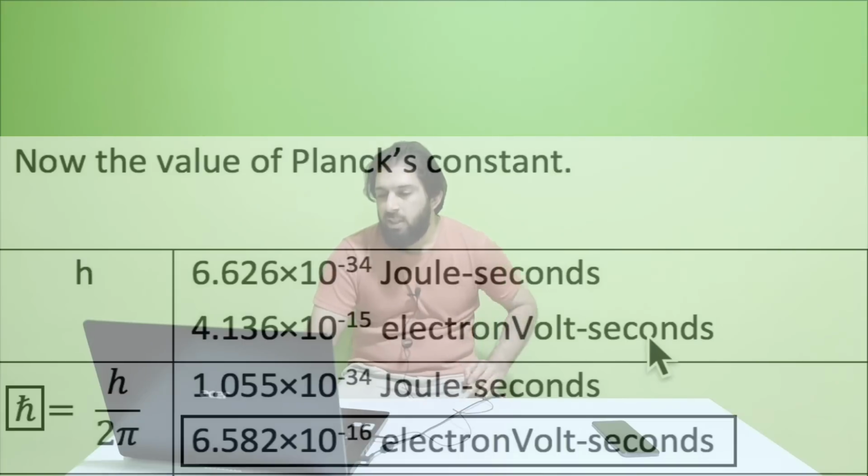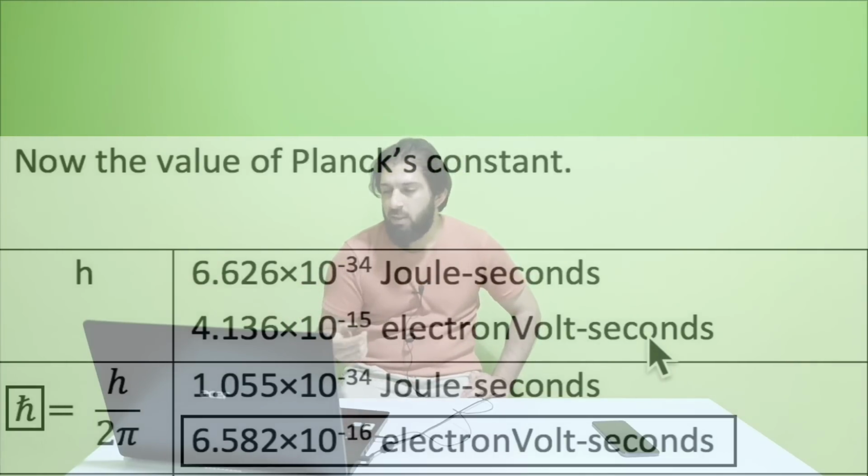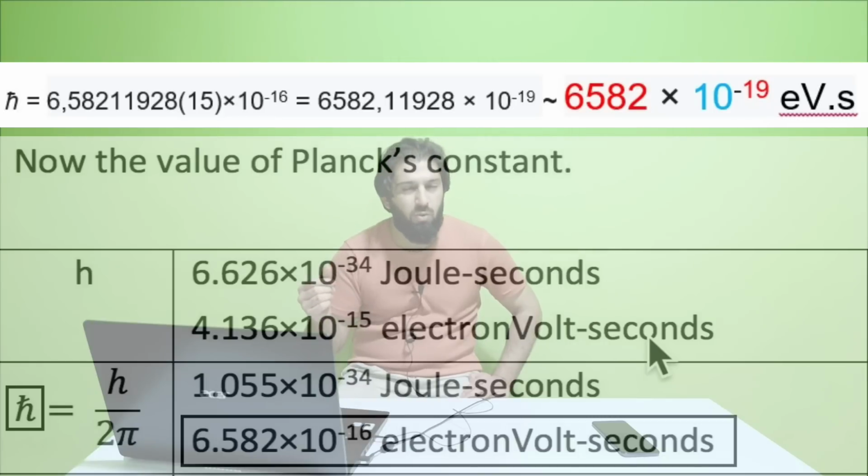When we check the value of reduced Planck constant with electronvolt second unit, we see that it is 6.582 multiplied by 10 to the power minus 16. We can also write this equation with power of minus 19, then we will get 6,582 multiplied by 10 to the power minus 19 electronvolt second. So keep the number in mind, 6,582, as reduced Planck constant coefficient.